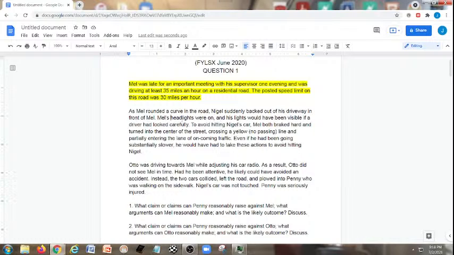This indicates too that we're not just dealing with daytime driving. We're probably dealing with nighttime driving or evening driving. And his lights would have been visible if a driver had looked carefully. To avoid hitting Nigel's car, Mel both braked hard and turned into the center of the street, crossing a yellow no passing line and partially entering the lane of oncoming traffic. Even if he had been going substantially slower, he would have had to take these actions to avoid hitting Nigel.